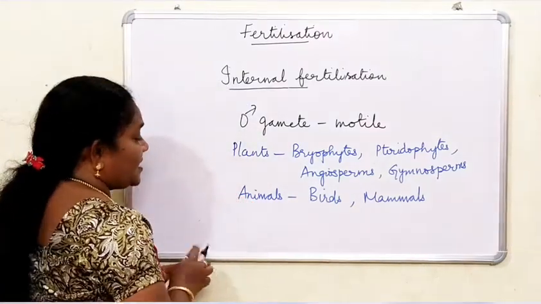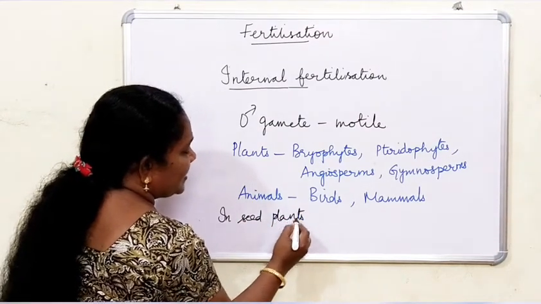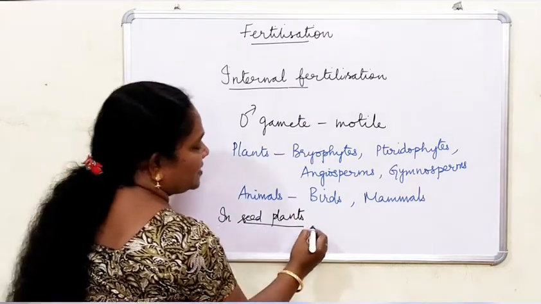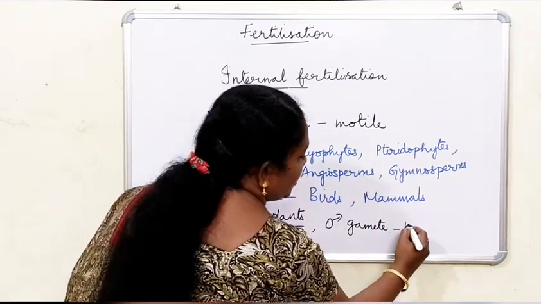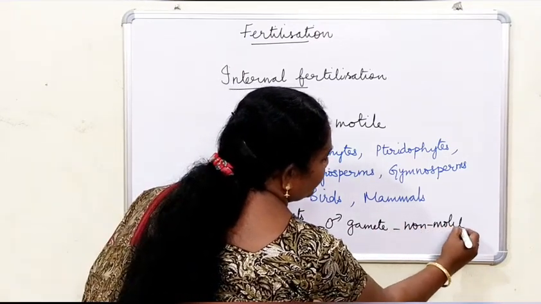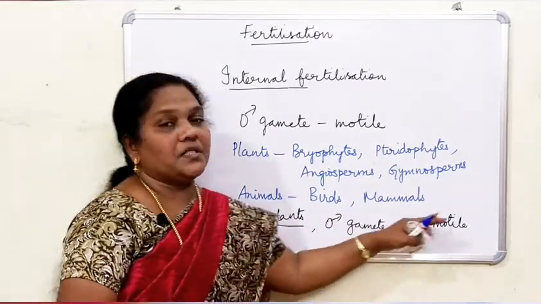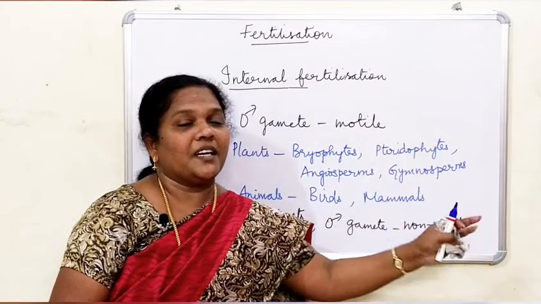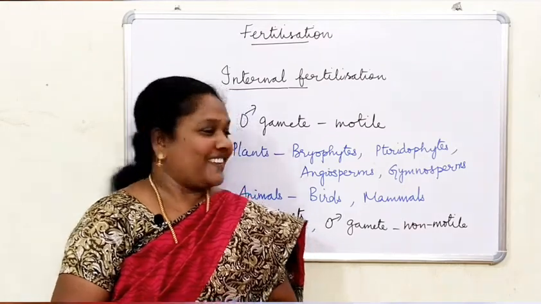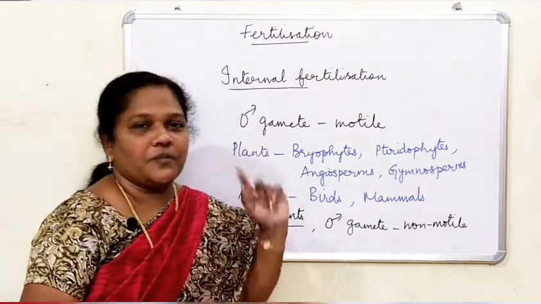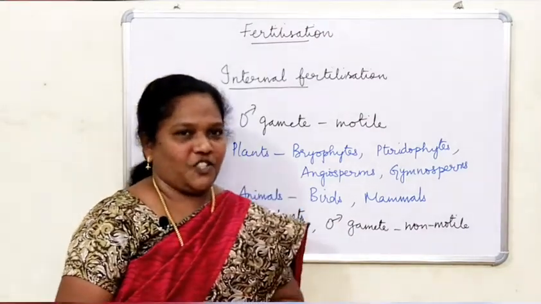But there is one case here, in seed plants. What will happen in seed plants? The male gamete is non-motile. You have to be very careful and make a note of it: in seed plants, the male gamete is non-motile. So how will the male gamete reach the female gamete? With the help of the pollen tube. So these are the two types of fertilization, internal fertilization and external fertilization.